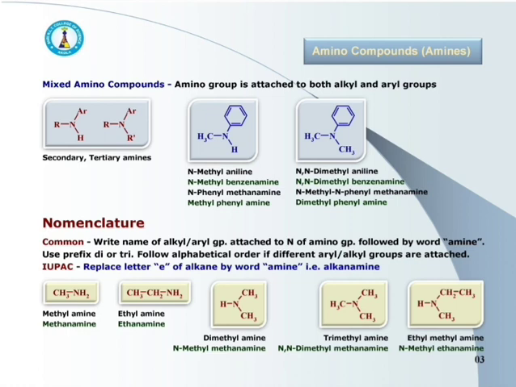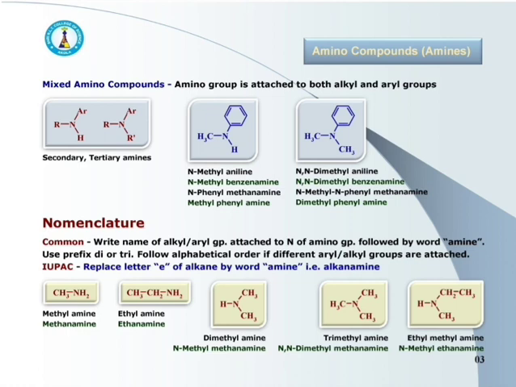It means initially we have to write the name of the alkyl or aryl group attached to the nitrogen of the amino group, and then we have to write the word amine.